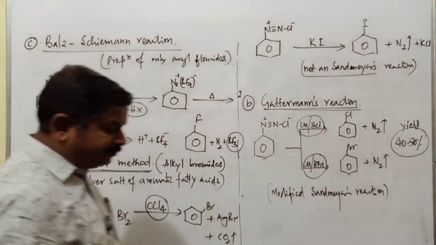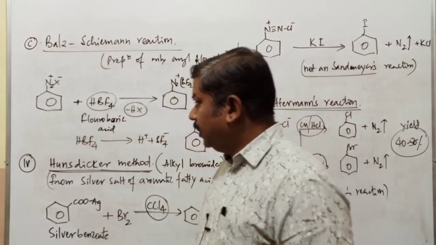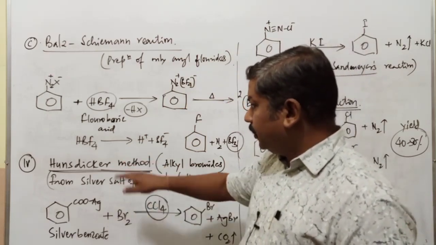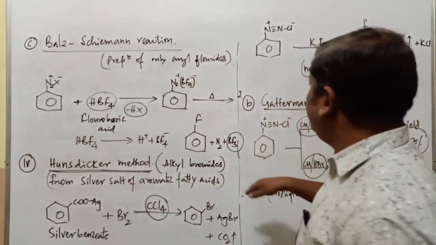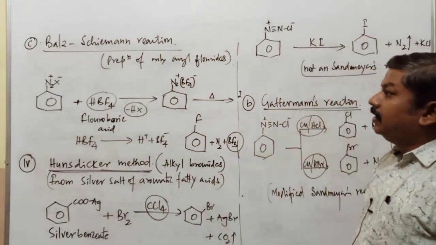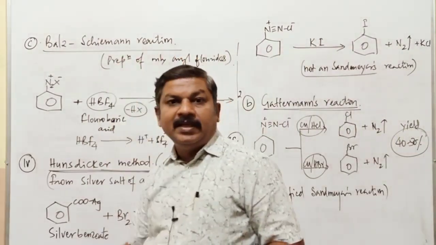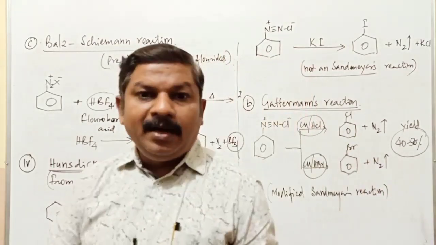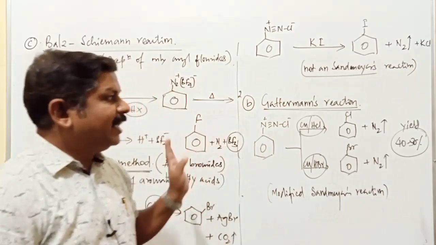So these are some important methods of preparation of haloarenes. In haloalkanes also we have discussed some methods. In haloarenes there are totally 4 different methods. In the second method we discussed the Gattermann reaction, then the Sandmeyer reaction as well as the Balz-Schiemann reaction. So totally these are the complete methods of preparation of haloalkanes as well as haloarenes.